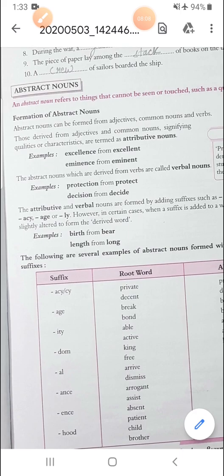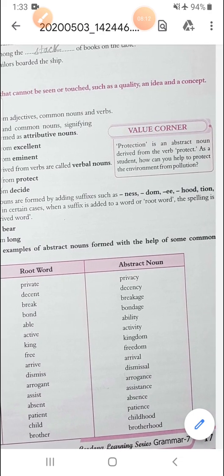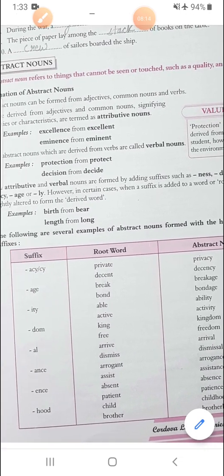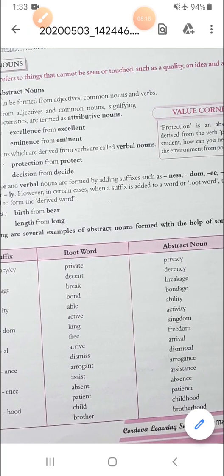The attributive and verbal nouns are formed by adding suffixes such as ness, dom, ce, hood, tion, cy, age or ly. What is a suffix? Suffixes are those words that can be added after the root words, and the words which we add before any root word are called prefixes.